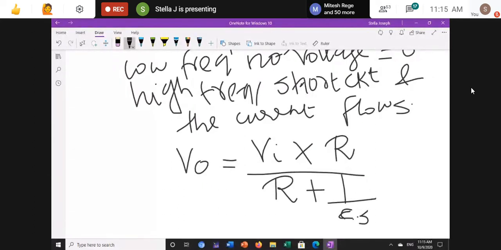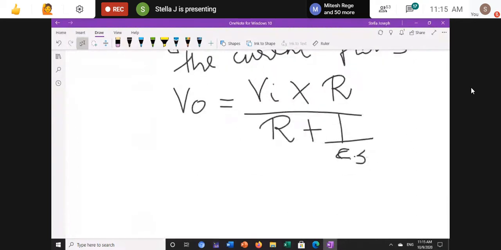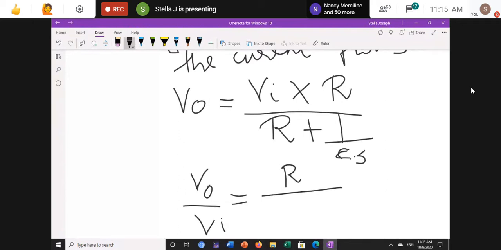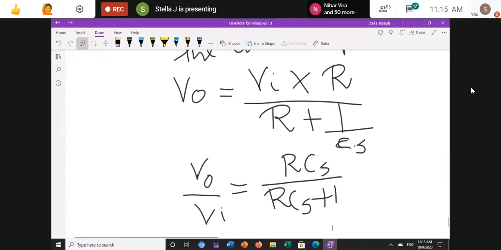So V0 divided by Vi is R divided by R plus 1 by Cs. If you take Cs common, it becomes RCS divided by RCS plus 1.